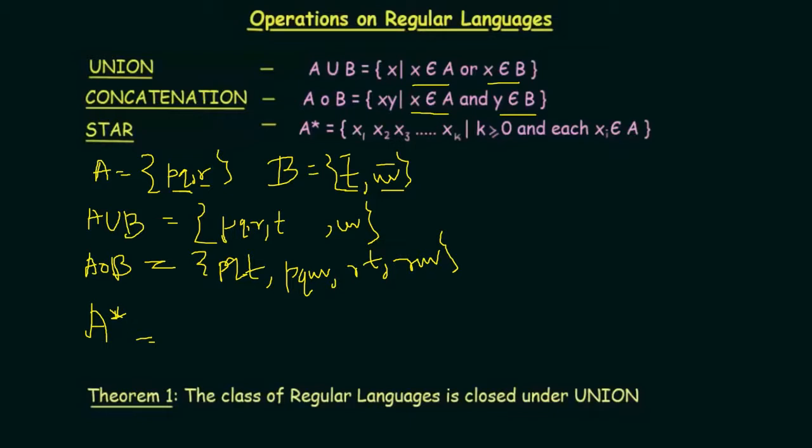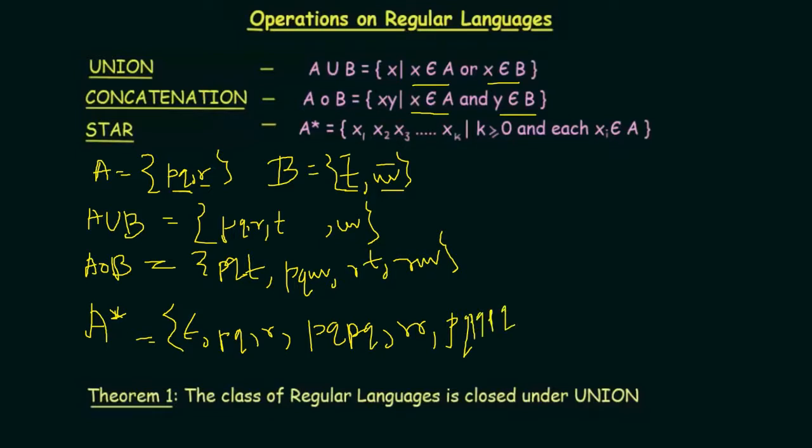So it actually means that it should be an iteration of everything, and it can get iteration up to any number. So it can hold, first of all, epsilon, it can hold PQ, R, it can hold PQPQ, RR, it can hold PQPQPQ, and similarly RRRRR, anything can happen, okay.